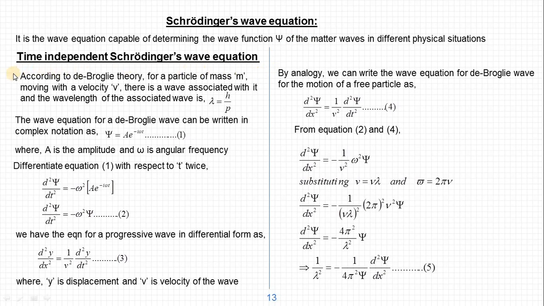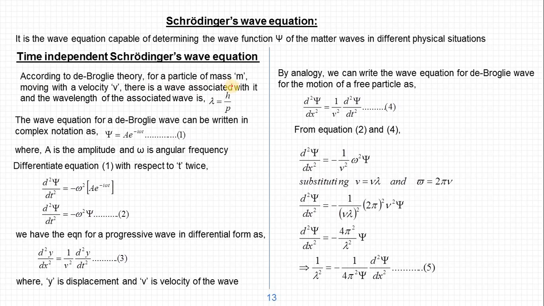There are two kinds of Schrodinger wave equations, time independent and time dependent. As per the VTU syllabus, we have only the time independent Schrodinger wave equation that we are going to discuss now, and of course in only one dimension. It can be extended to three dimensions, it is not a problem. So now let us see how to set up the one-dimensional time independent Schrodinger wave equation.